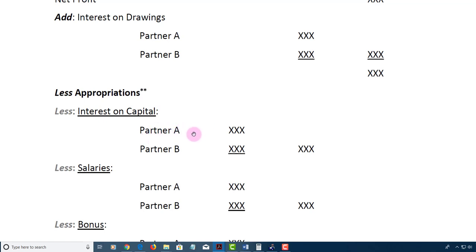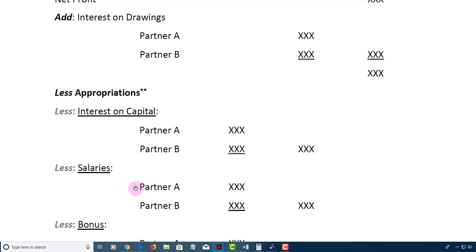So it is your task to peruse the question, look for the interest on capital, usually a percentage is given, and multiply that by the partner's capital contribution.